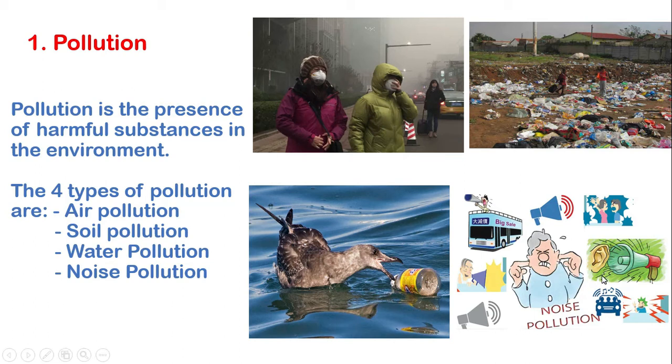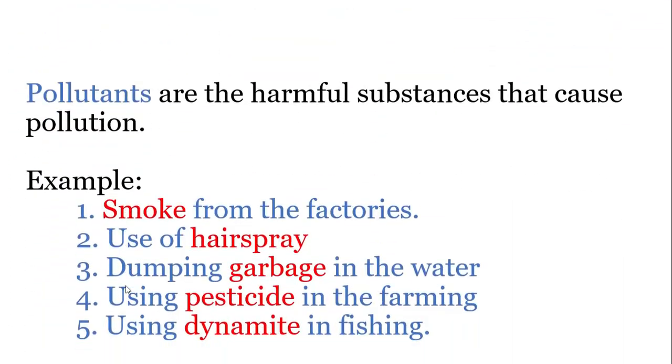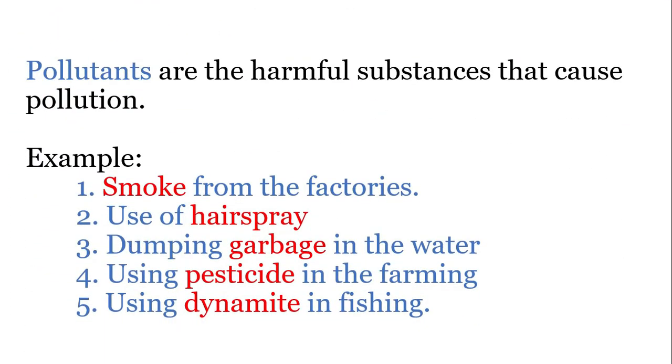And this one comes from sound or loud noise from every place in the city and affects the human senses also. We call it noise pollution. So there are 4 types of pollution: air pollution, soil pollution, water pollution, and noise pollution. So now I want you to know the word pollutant. What is a pollutant? A pollutant is a harmful substance that causes pollution.